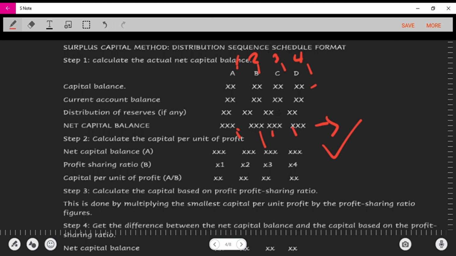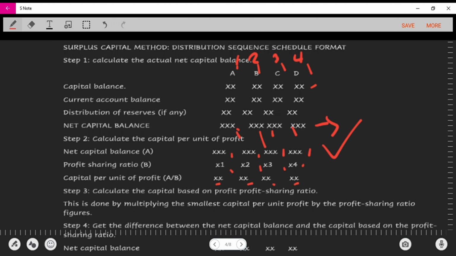So that's basically what they did here. Each of these is written out here. Then this is their profit sharing ratio 1, 2, 3, 4. Okay, adding. Then we get the capital per unit of their profit. So each of them is divided to get the capital per unit of their profit. Does that make sense?